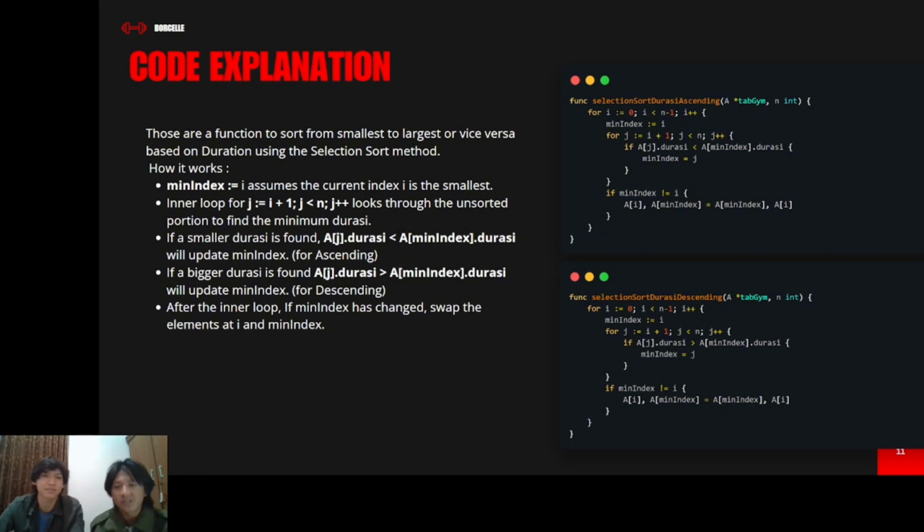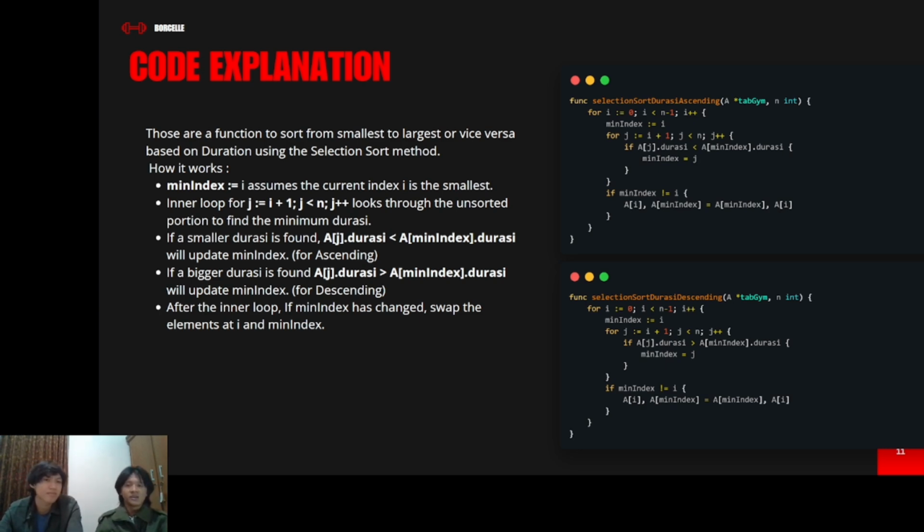If a smaller durasi is found, that is, the array of the inner loop durasi is less than the array of min index durasi, we update the min index. This is for ascending. And if a bigger durasi is found, then we update the min index for descending. Ascending is from small to big and descending is big to small. After the inner loop, if min index has changed, we swap the elements at i and min index.